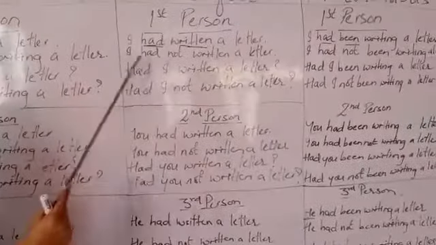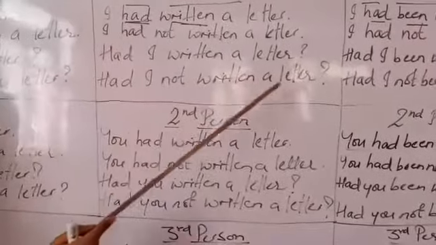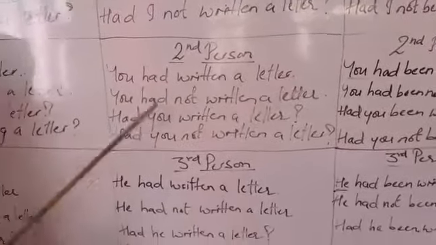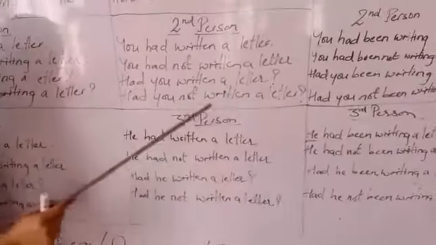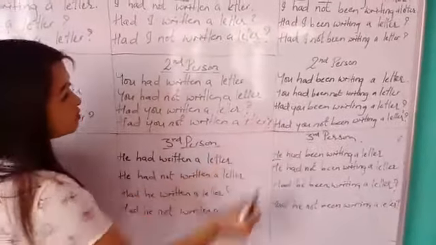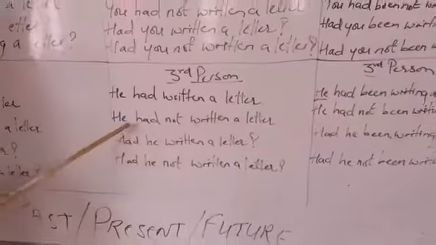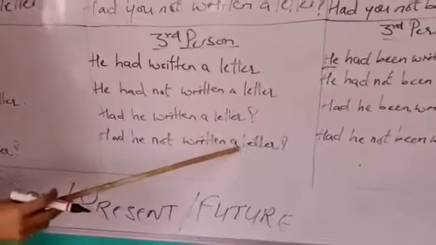Past perfect. I had written a letter. I had not written a letter. Had I written a letter? Had I not written a letter? Second person, you had written a letter. You had not written a letter. Had you written a letter? Had you not written a letter? See, if you do not put your question mark, your answer will be wrong because it is an interrogative sentence. He had written a letter. He had not written a letter. Had he written a letter? Had he not written a letter?